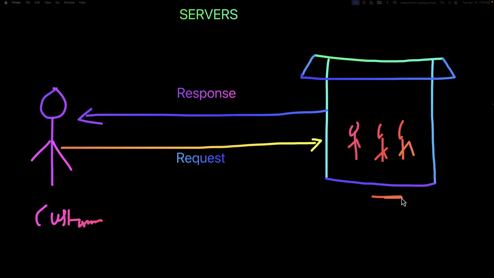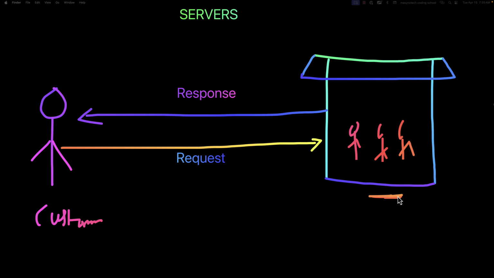Imagine a restaurant. Customers come in, look at a menu, and then order food. Waiters take these orders to the kitchen and then bring back the food that was prepared. A web server works almost the same way. Let's take it that this is a customer that wants to order food from this restaurant. So first of all, the customer will place an order, and that is the request, which means that the customer is requesting some food.